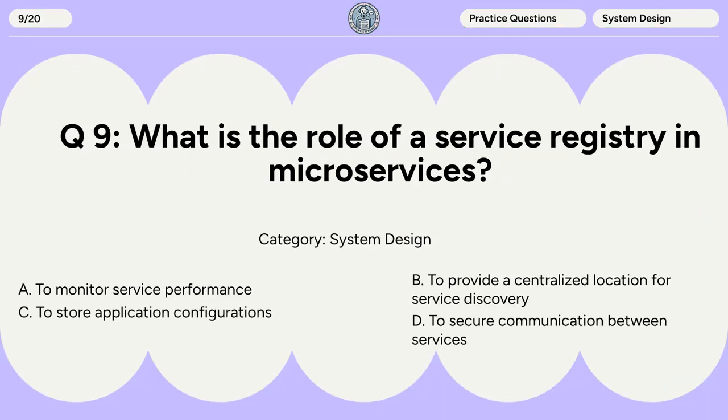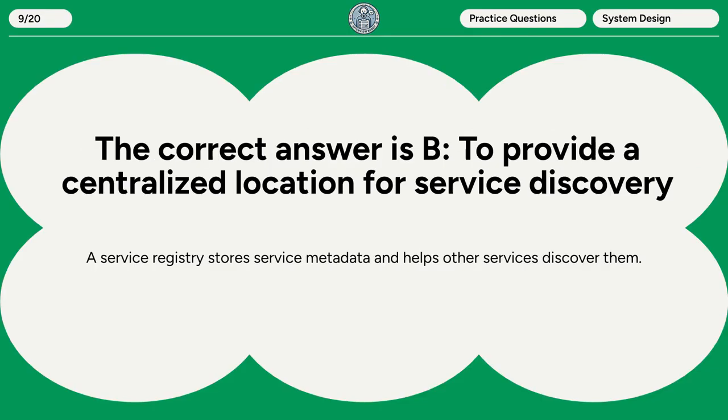Question 9. What is the role of a service registry in microservices? A. To monitor service performance. B. To provide a centralized location for service discovery. C. To store application configurations. D. To secure communication between services. The correct answer is B. To provide a centralized location for service discovery. A service registry stores service metadata and helps other services discover them.